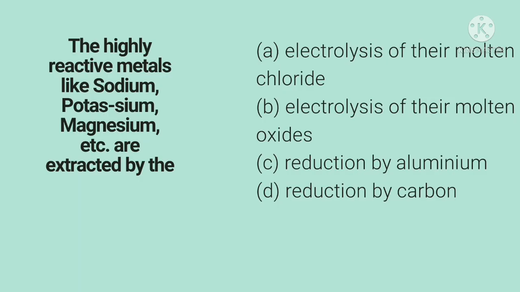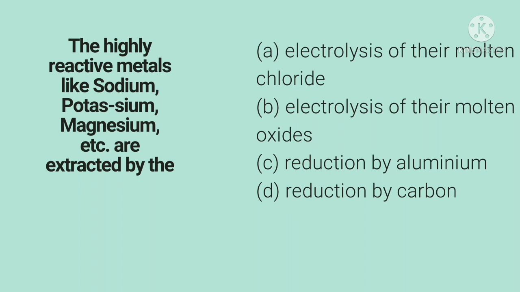The highly reactive metals like sodium, potassium, magnesium, etc. are extracted by... sodium, potassium, magnesium are most reactive. Most reactive metals can be extracted by means of the electrolysis process.